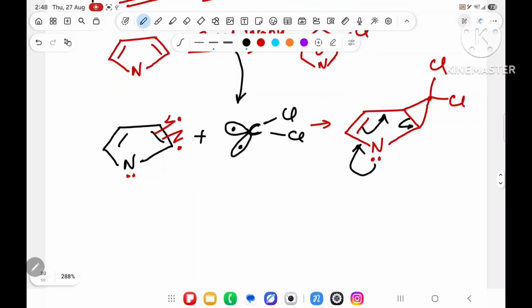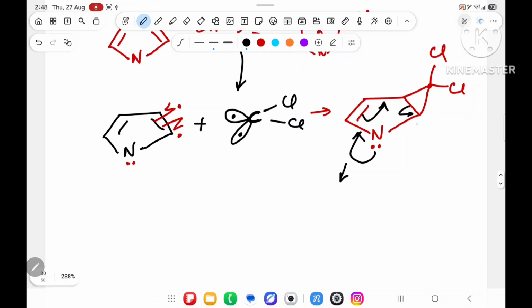What will you get? You will get something over here. Means from here breaking, plus coming, rearrangement will happen. The 5-membered ring automatically became 6. It is coming here, it will get minus, over here it will get plus, this plus will come here. Count 1, 2, 3, 4, 5, and nitrogen is there as 6. Over here double bond, over here double bond, and over here negative charge, and with this carbon, Cl is there, Cl is there.